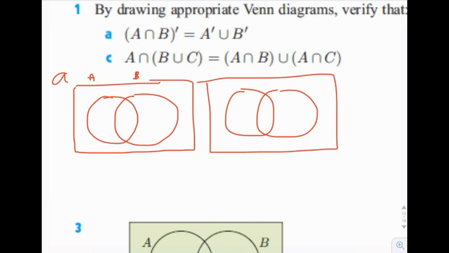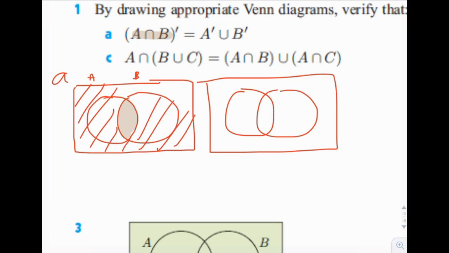So first I'm going to do A intersect B. A intersect B is the fish shape in the middle, right? Okay. Oh, wait a second. I'm going to save the shading for last, because it shows up through everything. So first I'm going to say, okay, A intersect B is the fish shape, right? And then I'm going to do the complement of that, or the opposite. So that means it's going to be everything except for the fish shape. Okay, so that's with the complement.